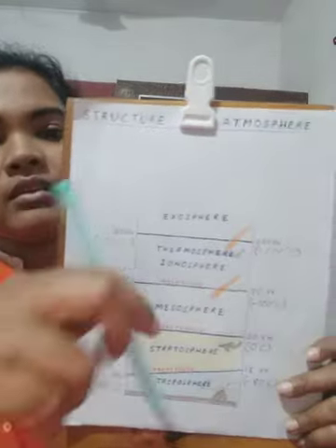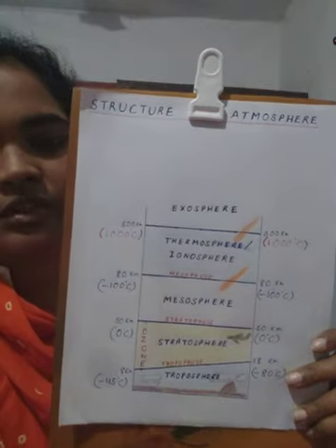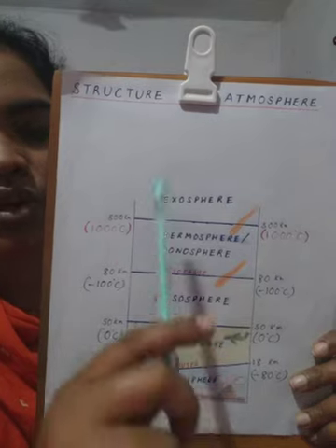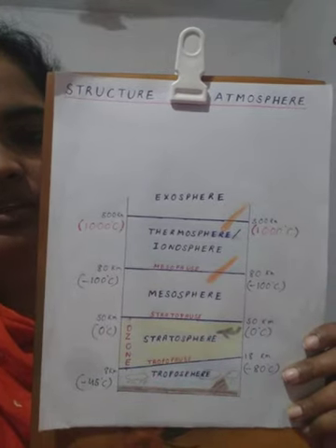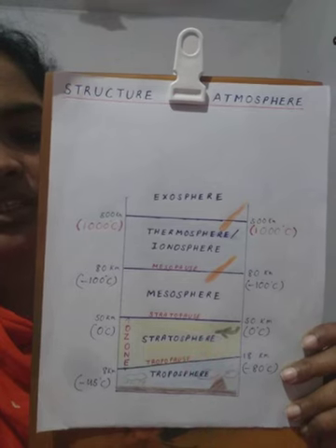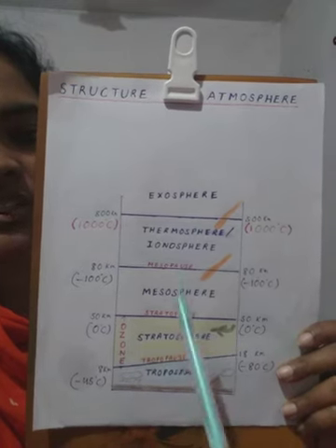Good morning, students. Last class we had seen the composition of the atmosphere. Today we'll see the structure of the atmosphere. Now, if you take a vertical column of the atmosphere above the Earth's surface, you'll see that the density and temperature of the atmosphere is not the same everywhere.